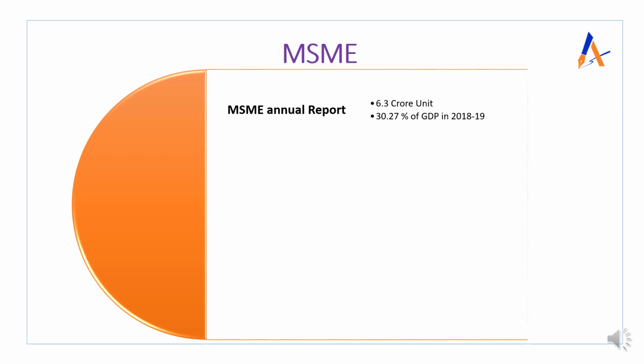So it is a vast network of 6.3 crore units, and it shares approximately 30% of GDP in 2018-19. So its contribution to GDP was approximately 30%, 30.2% to be exact, but even if you remember approximately 30%, that is totally fine. So approximately 30% of the GDP is based on the MSME sector. It has a vast network of 6.3 crore. So that is significant for the growth of the Indian economy, right? So this is with respect to the MSME annual report.